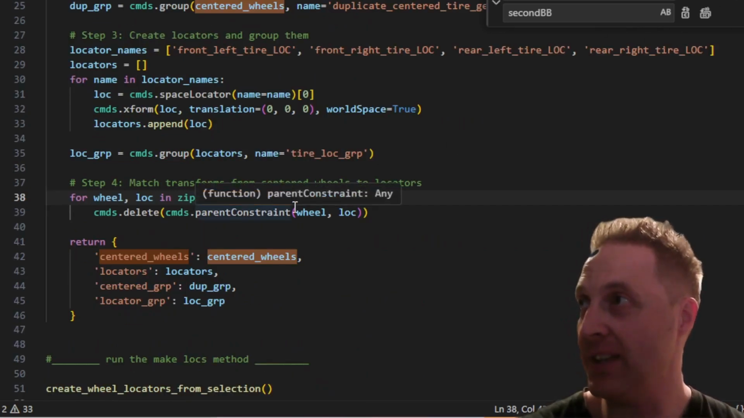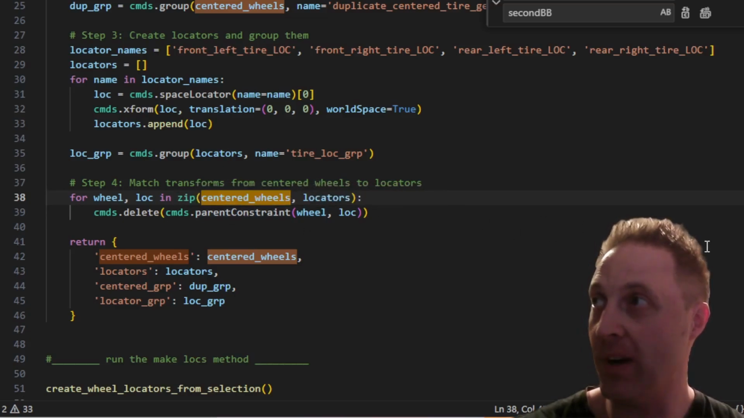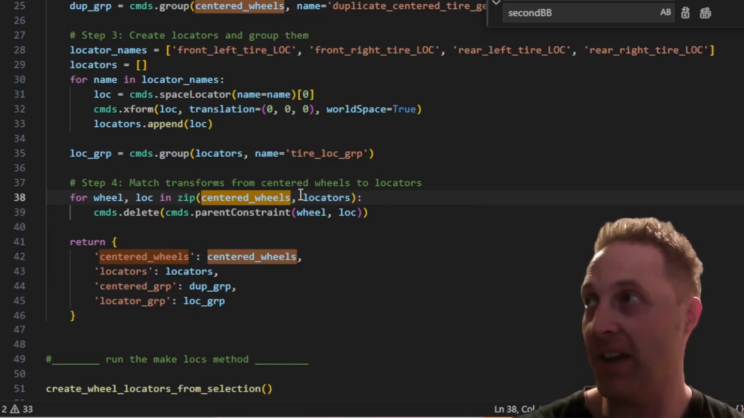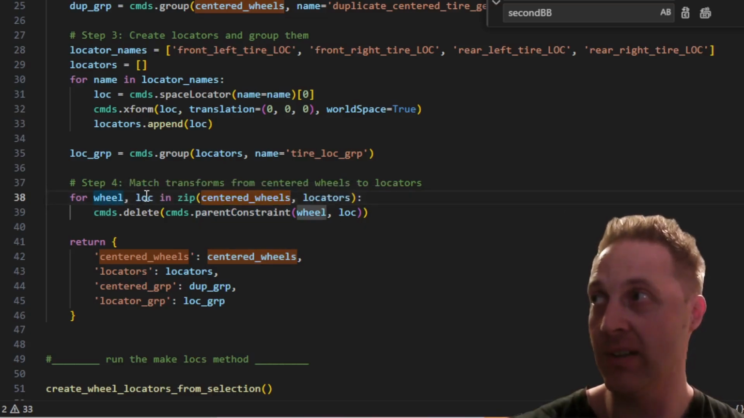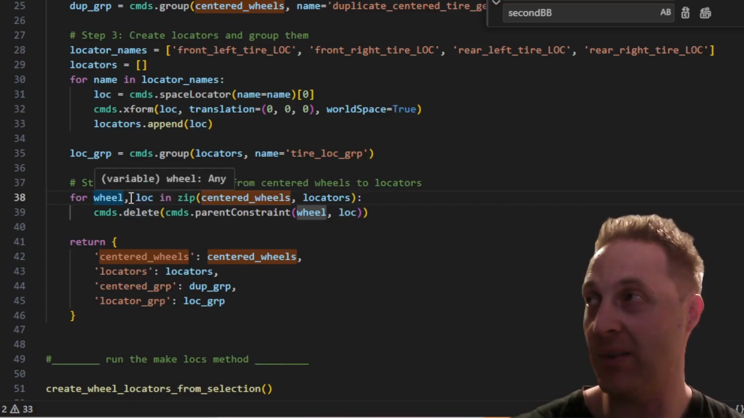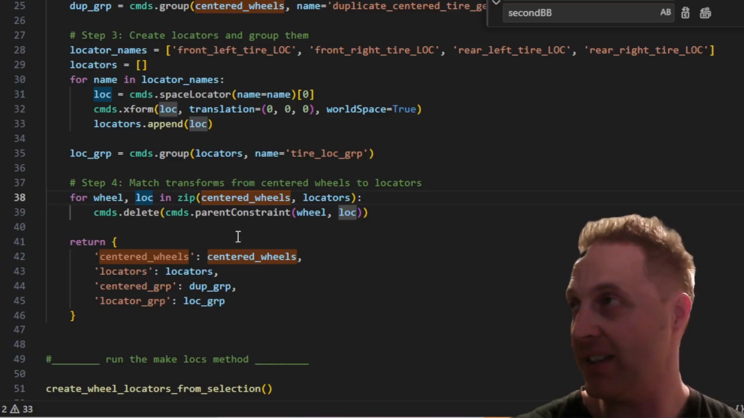Okay, so we have two lists here as input arguments to this method zip. So zip is taking in list 1, which is centered wheels, list 2, which is locators, and it's combining them into a new list that is a list of tuple pairs. Okay, but we don't really store that anywhere. We just get that tuple pair right away and unpack it into wheel and loc. So it's a fancy way of taking two lists and iterating over two lists at the same time and storing it in these two different variables, and that's it.